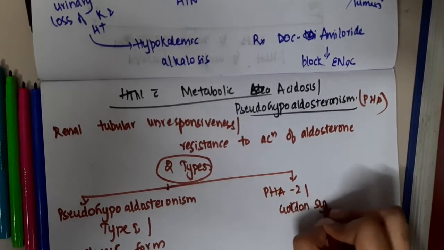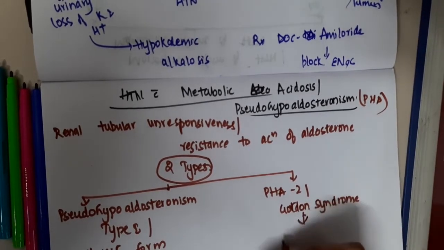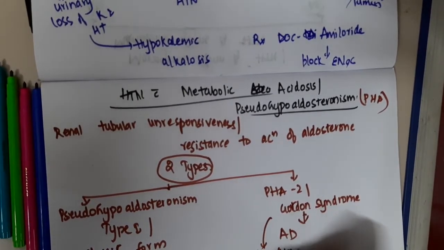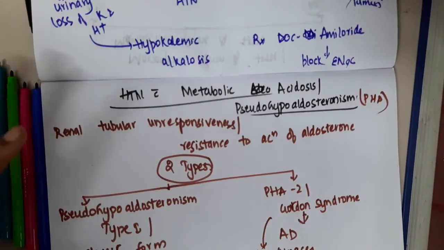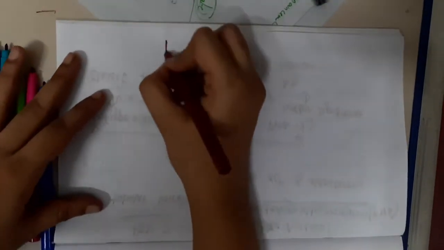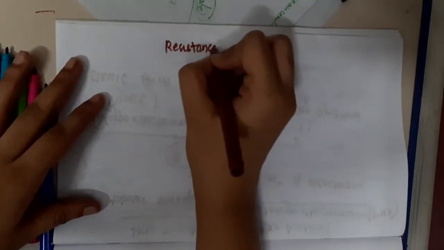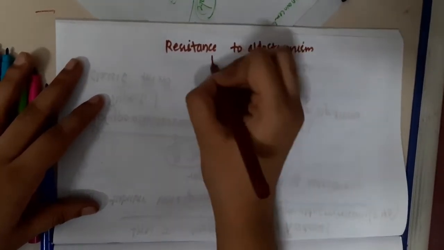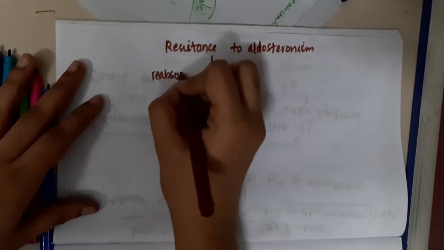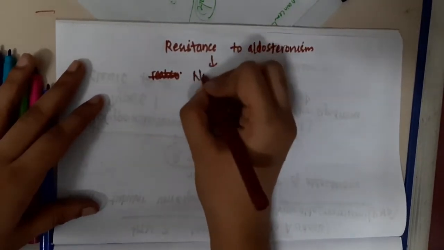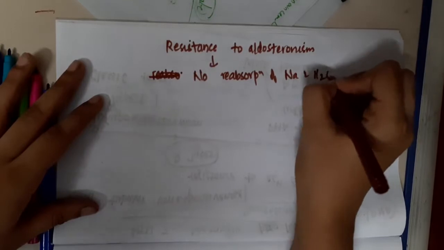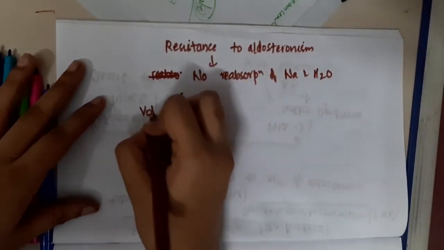This pseudohypoaldosteronism type 2 or Gordon syndrome occurs due to an autosomal dominant disorder leading to mutation in WNK kinases. Because of this, there is no action or resistance to aldosterone. Because of this resistance, there is no reabsorption of sodium and water, and as a result this will result in volume depletion.